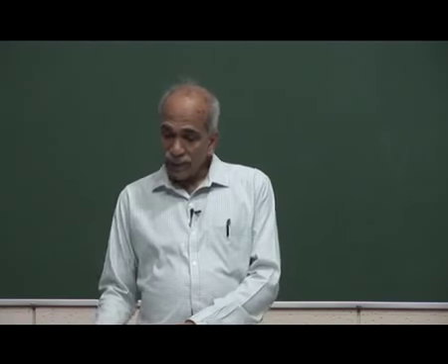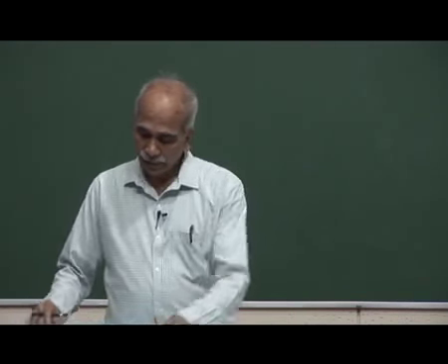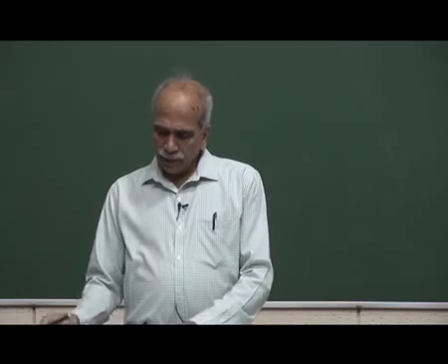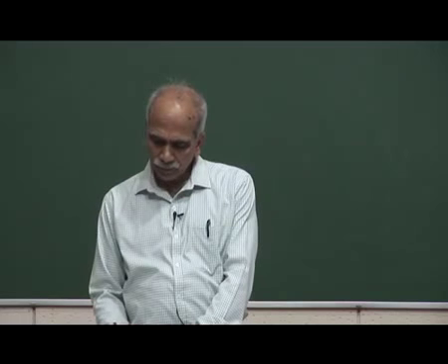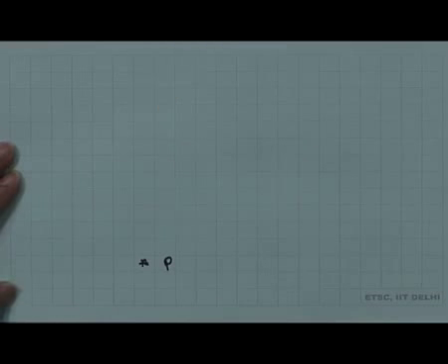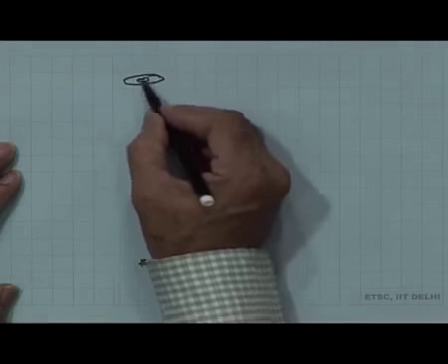There is also an interesting extension. So, let me just discuss an interesting extension. So, here is a point P, could be a point source P, which is observed by an observer here.